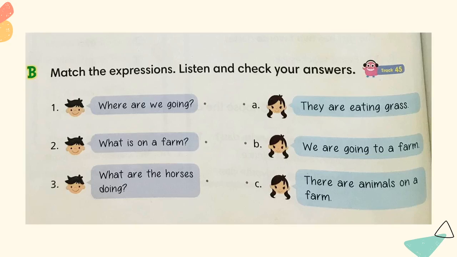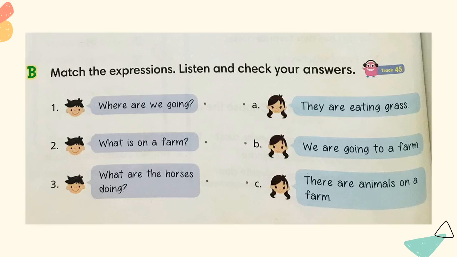Unit 5. On the farm. B. Match the expressions. Listen and check your answers. 1. Where are we going? We are going to a farm. 2. What is on a farm? There are animals on a farm. 3. What are the horses doing? They are eating grass.